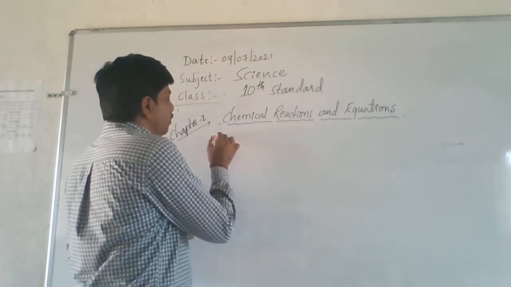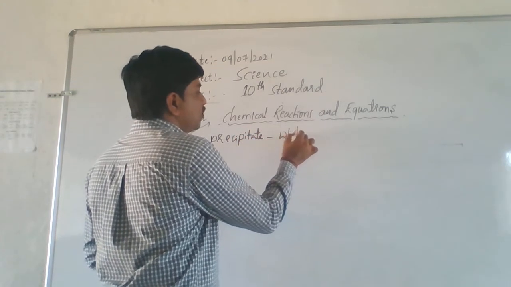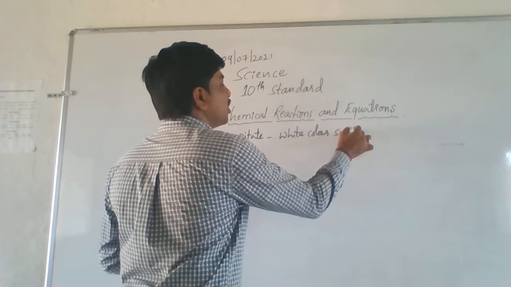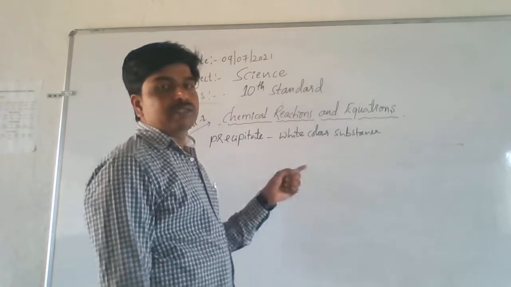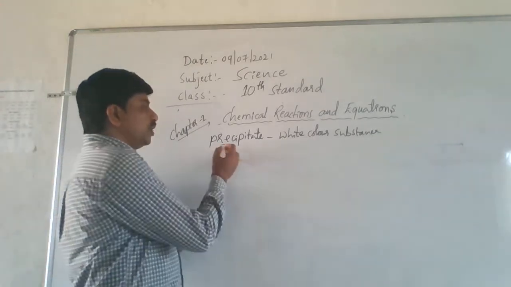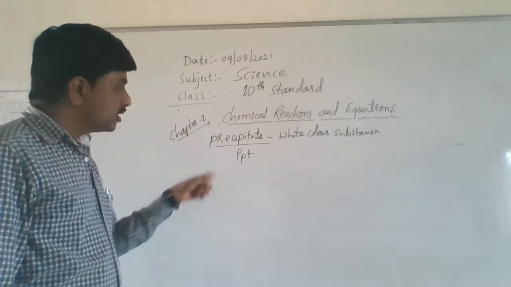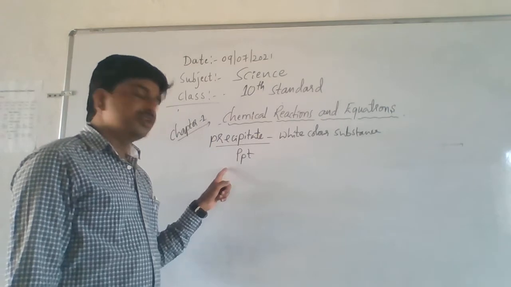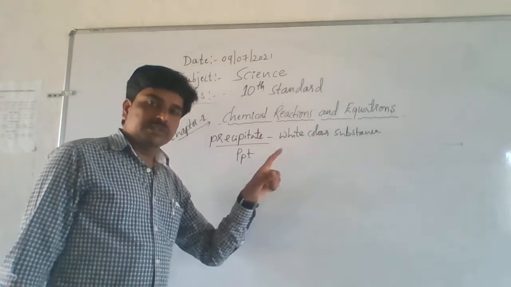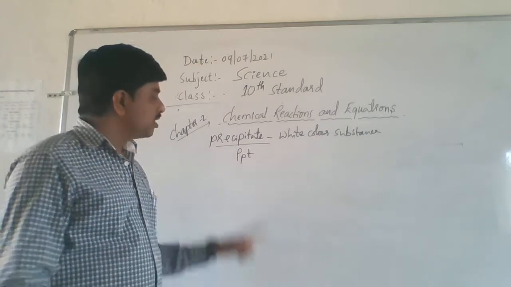See, precipitate is nothing but a white color substance. The white color substance formed in a chemical reaction, that we call a precipitate. While writing a chemical reaction, we indicate this precipitate simply as PPT. PPT means precipitate. Precipitate is a white color substance which is insoluble in water. The white color substance insoluble in water, if it is formed, we call it a precipitate.